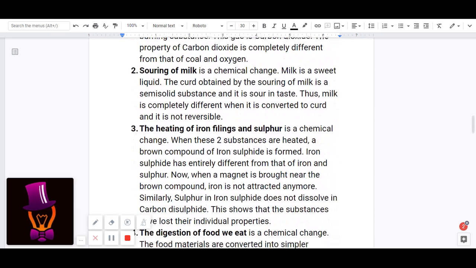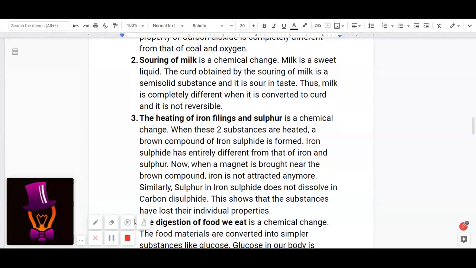The heating of iron filings and sulfur is a chemical change. When these two substances are heated, a brown compound of iron sulfide is formed. Iron sulfide has entirely different properties from that of iron and sulfur. So now, when a magnet is brought near the brown compound, iron is not attracted anymore.